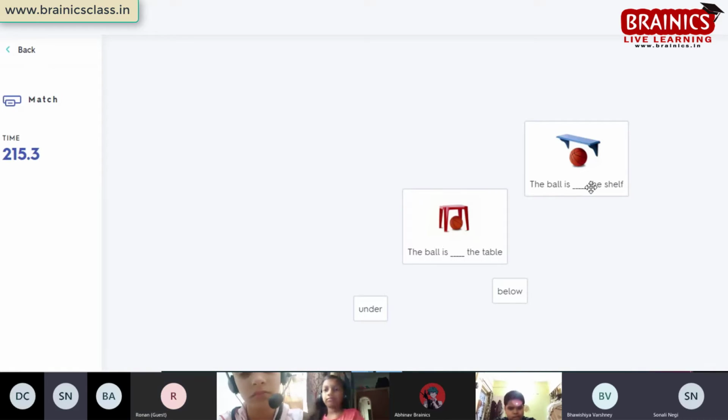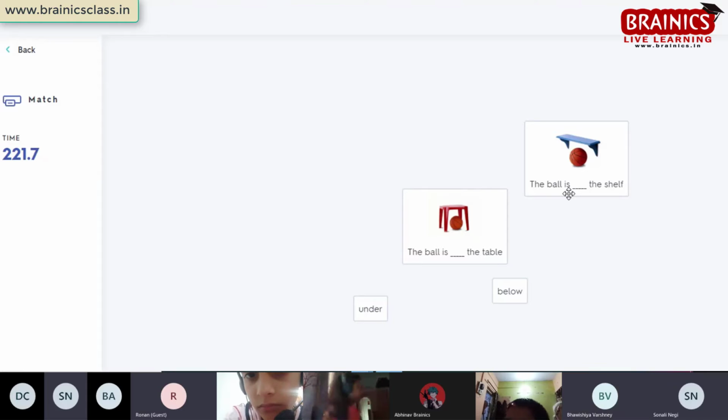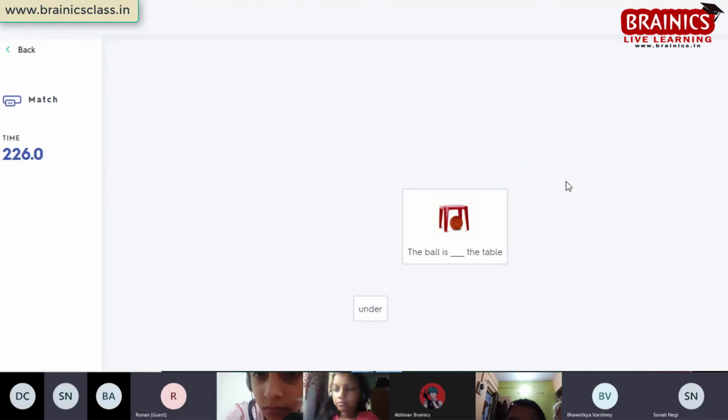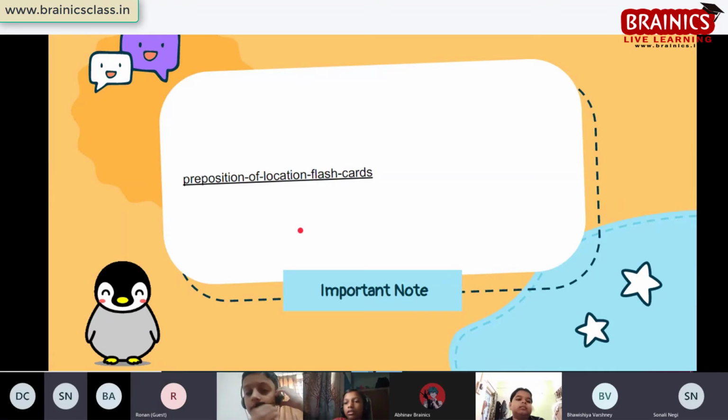Next, Abhinav. The ball is dash the shelf. The ball is below the shelf. Very good. Now Ayan. The ball is under the table. So we have studied prepositions of location. Everyone is clear about prepositions of location?